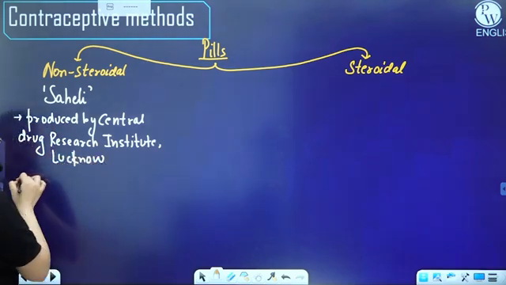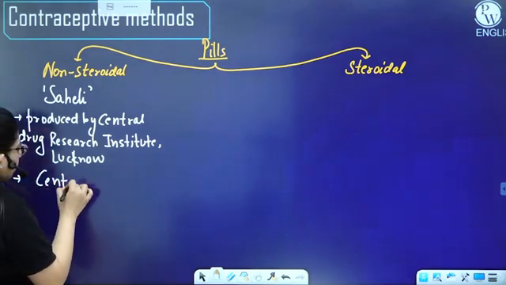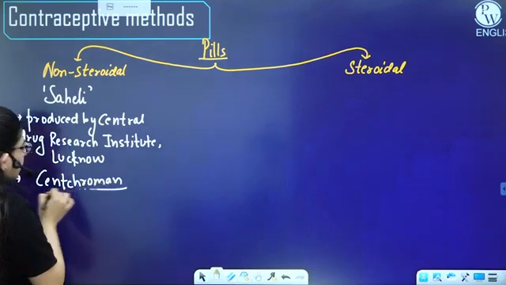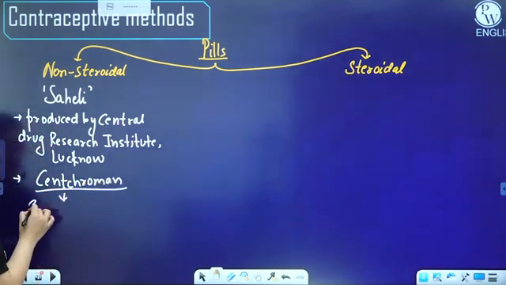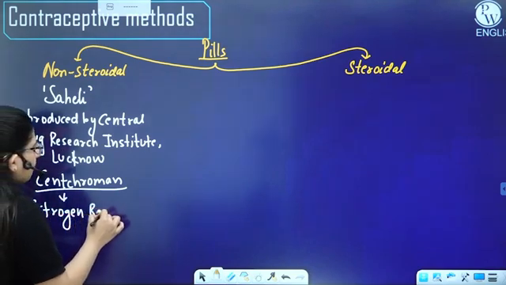What this drug was doing, it was not containing a steroid. Then what was it containing? It was containing centchroman. That's the chemical it contains. It is actually an estrogen receptor inhibitor.